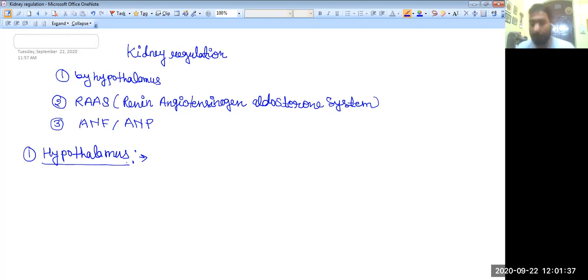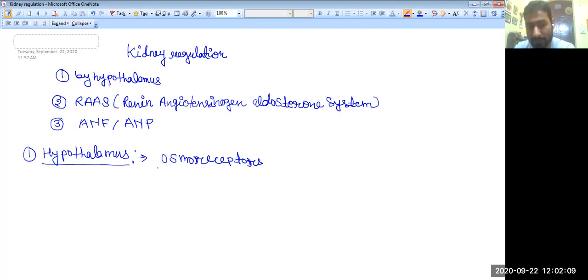When the blood pressure falls, as well as the salt concentration decreases, our osmoreceptors become active. Means they are switched on. So the osmoreceptors will switch on.